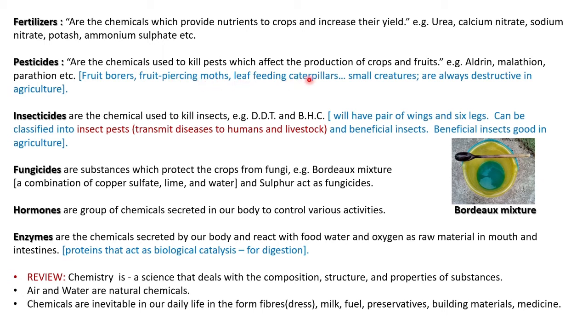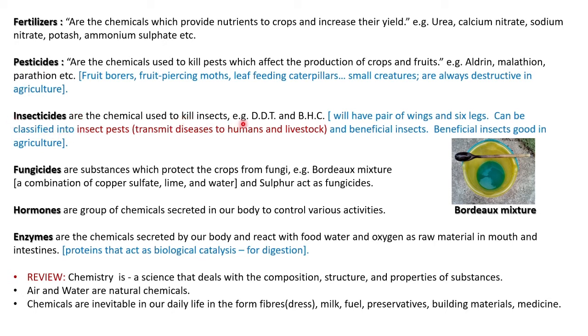Then leaf feeding caterpillar. Leaves are the food factories of the plant. So if the caterpillars eat those leaves, the plants will naturally get wasted. So these are all small creatures, always destructive in agriculture. Pests are always destructive in agriculture.